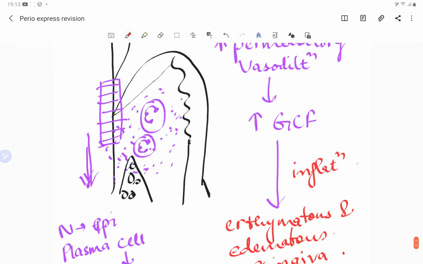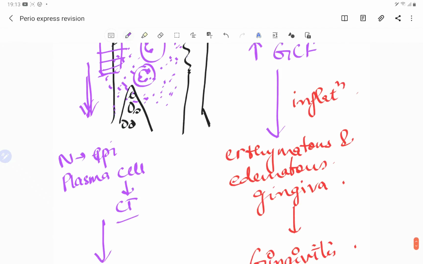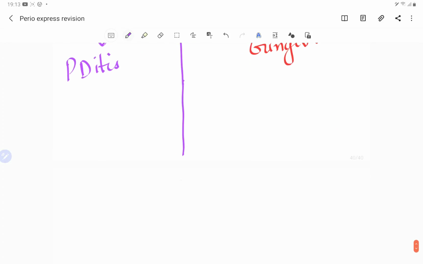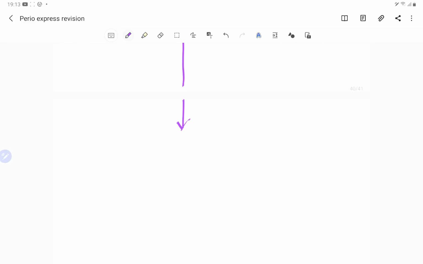We have talked about that there is a release of certain substances. So these chemicals which are causing the destruction, which are causing the collagen degradation, are the various cytokines, guys. So cytokines. Now these cytokines are due to the fibroblast.